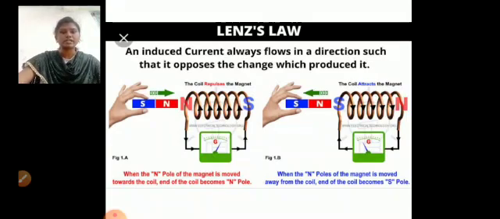In the diagram, we can observe that when the north pole of the magnet is moved towards the coil, that end of the coil becomes a north pole, and when the north pole of the magnet is moved away from the coil, that end of the coil becomes a south pole. So in figure a, there is a repulsive force between the magnet and solenoid, and in figure b, there is an attractive force between the magnet and solenoid.